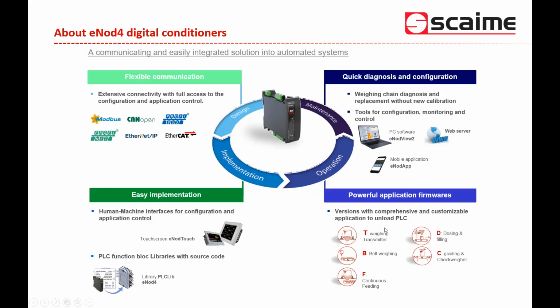Last word about the operation: the range of firmwares proposed with our eNote4. We have a total of 5 firmwares available. The T firmware, T like transmitter, is mainly dedicated to static weighing or data transmission. Then we have the B version for belt weighing, continuous weighing on a belt conveyor. F is for continuous feeders by loss in weight. We have the D version, D like dosing, for dosing and filling, and the C version for grading and check weighers.